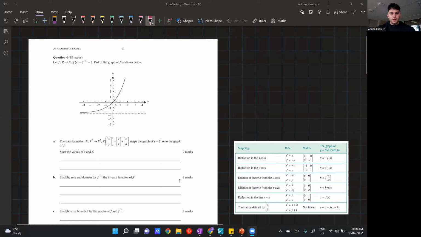Okay. So just for reference, this exam was on the difficult end of the spectrum for exam 2s. And in particular, this question wasn't answered very well. Not all the parts of this question weren't answered well, but there were a lot of parts where only 1 or 2% of the students got full marks. And just another note that this question was 18 marks in total out of 80.